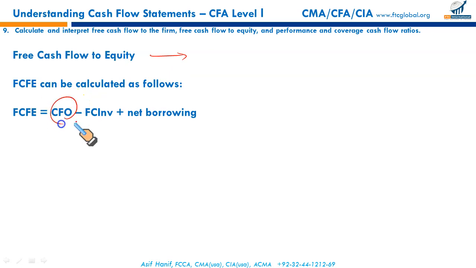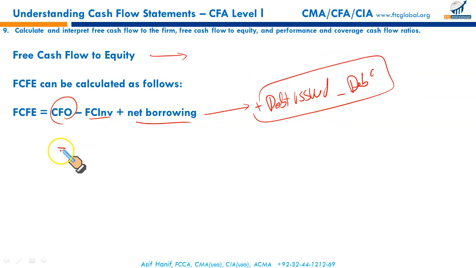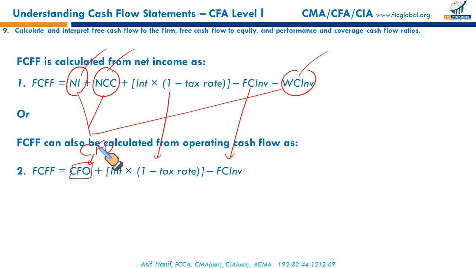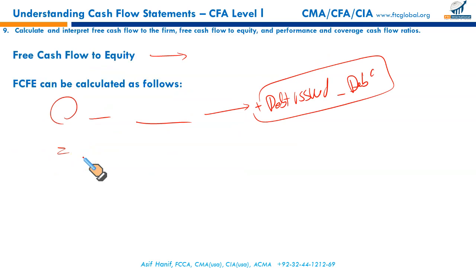This is calculated by taking CFO, cash flow from operations, less fixed capital investment, and plus net borrowings. Net borrowing means any debt issued is an inflow. Any debt repaid or redeemed is an outflow. So net debt borrowings. This net result will give you the cash that is available for distribution to the common shareholders. This was for the whole firm. That's why it's called free cash flow to the firm. And this is the free cash flow to equity, meaning the cash flow that would be available for distribution to the common stockholders.